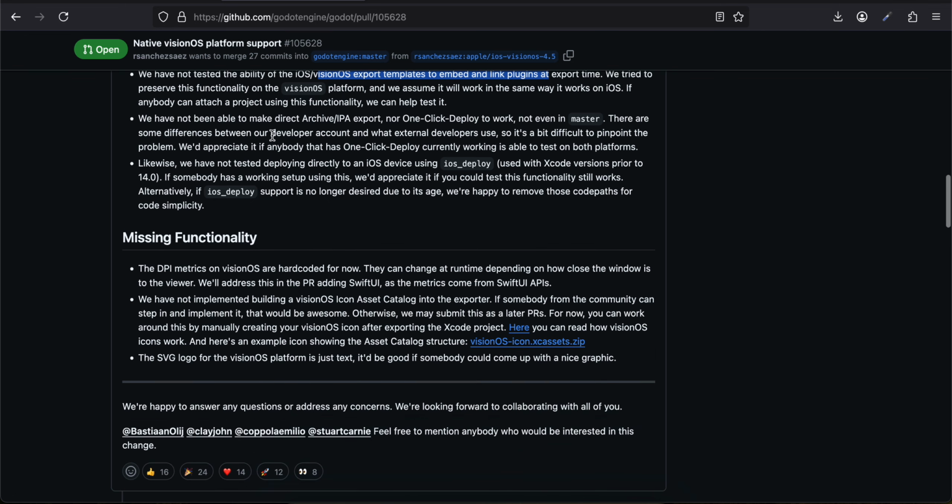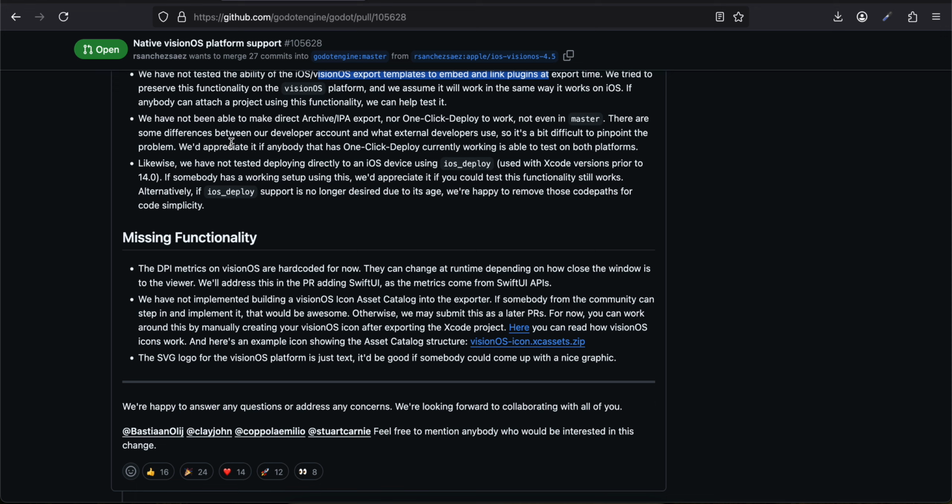We have not been able to make direct archive IPA export nor one-click deploy to work, not even in master. There are some differences between our developer account and what external developers use, so it's a bit difficult to pinpoint the problem. We would appreciate if anybody who has one-click deploy currently working is able to test on both platforms.